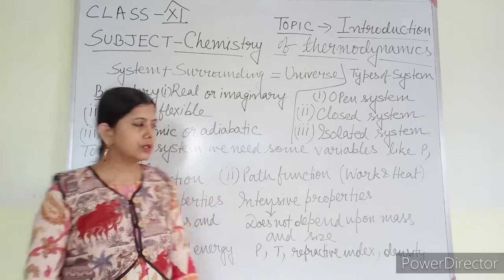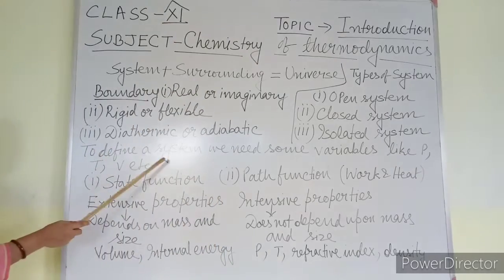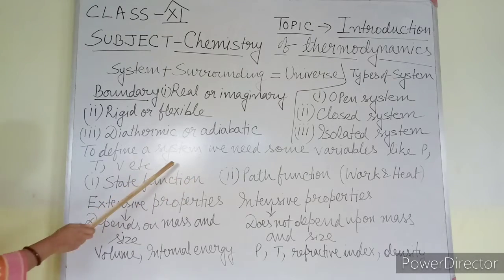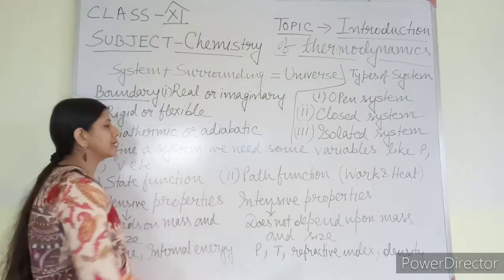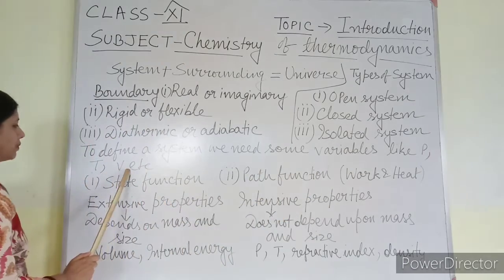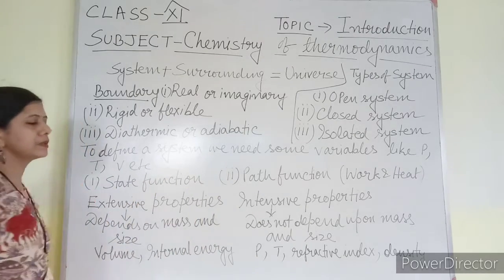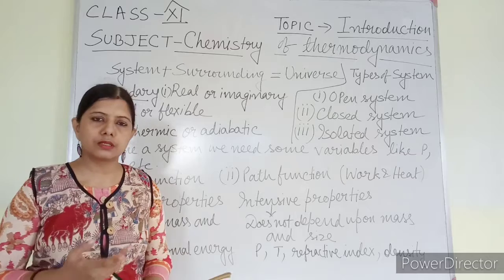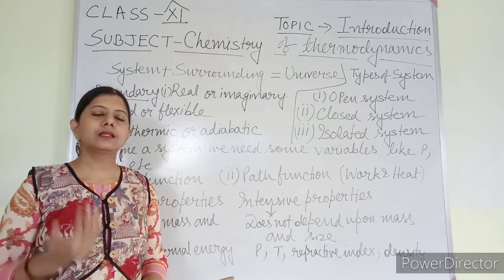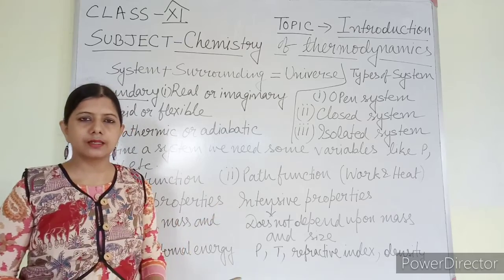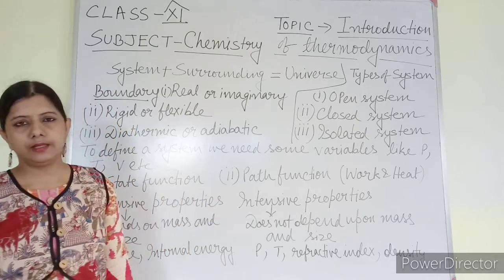Next, what you have to learn: to define a system we need certain variables. Those variables are pressure, temperature, volume. Some more variables are there, I have not written. The variables are number of moles, entropy, enthalpy, Gibbs free energy, internal energy. These are the other variables.